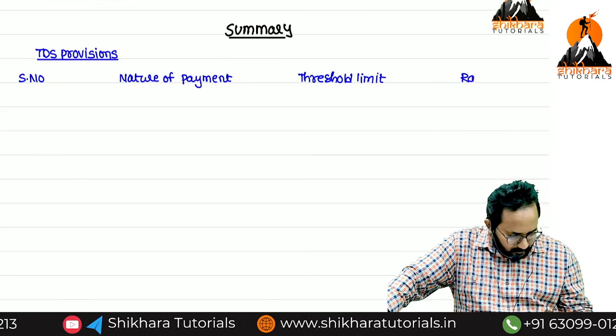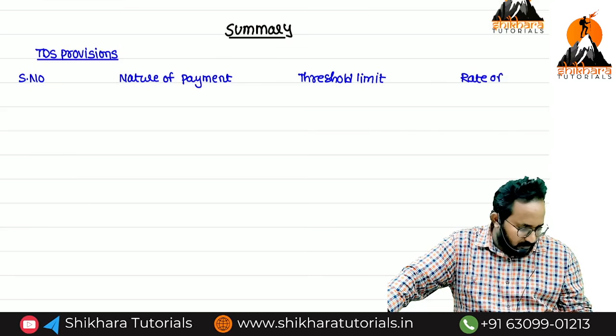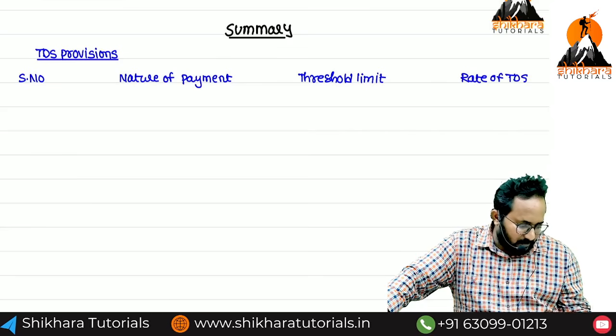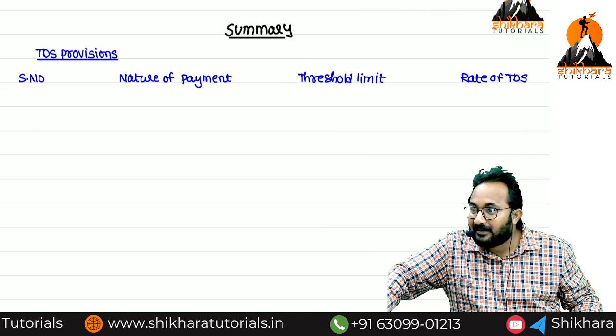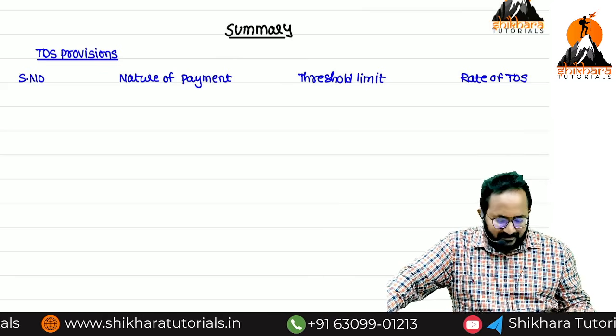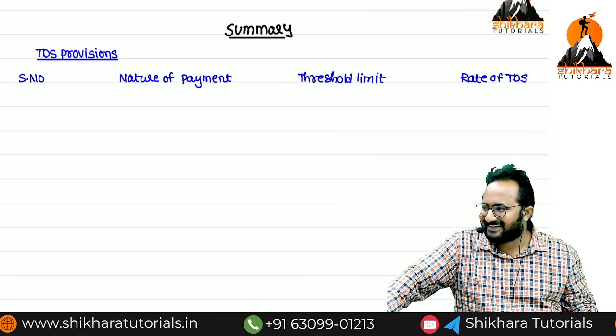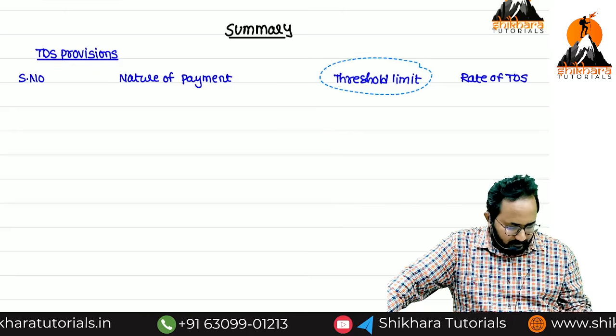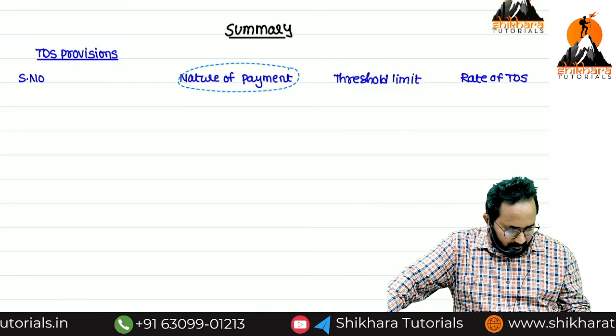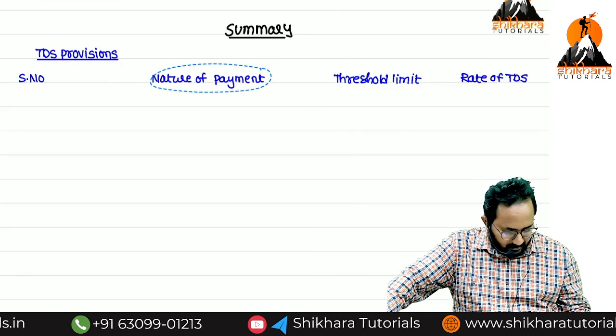These are enough. If we write exceptions and all the things, it is not a summary. Nature of payment means we'll write everything. Serial number as well as section number also we will write.